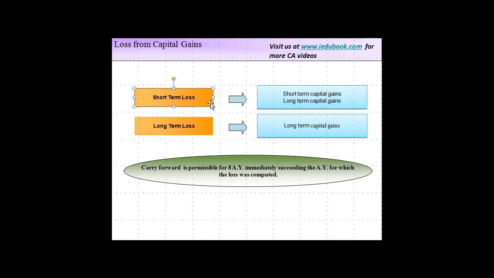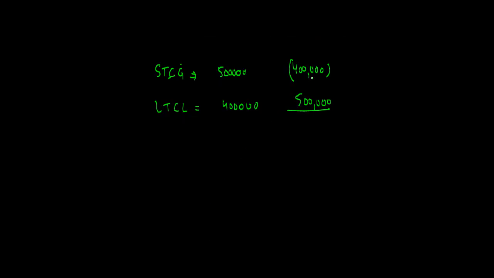Let's say, suppose you had a short-term capital gain of 500,000 and a long-term capital loss of 400,000. Situation 2, you have 400,000 here and 500,000 here. Let's see the provision. Short-term capital loss can be set off against long-term capital gains. Now, so you can set this off against this and you pay taxes only on 1 lakh.